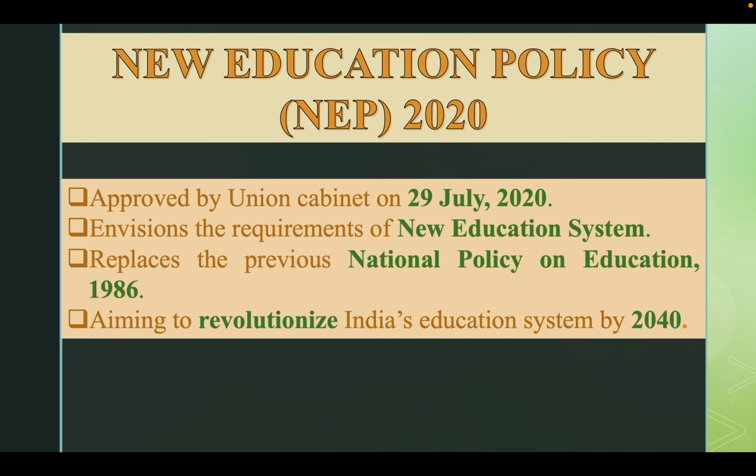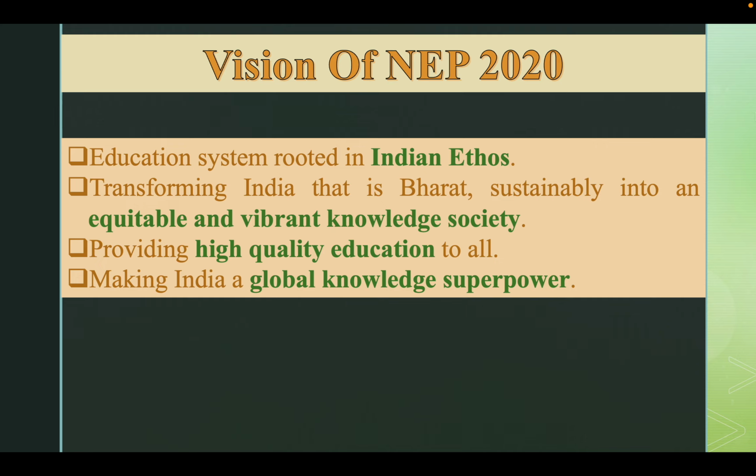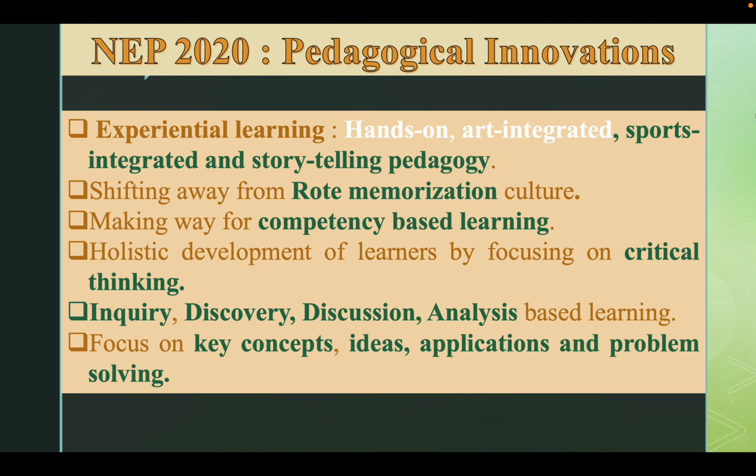The new education policy, that is NEP 2020, was approved by Union Cabinet on 29 July 2020. It envisions the requirement of a new education system by replacing the previous National Policy on Education 1986 and aims to revolutionize India's education system by 2040. The vision of NEP 2020 is rooted in Indian ethos. It aims to transform India into an equitable and vibrant knowledge society by providing high quality education to all and thus making India a global knowledge superpower.